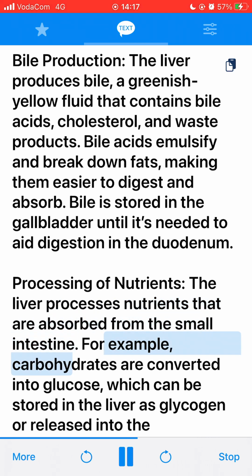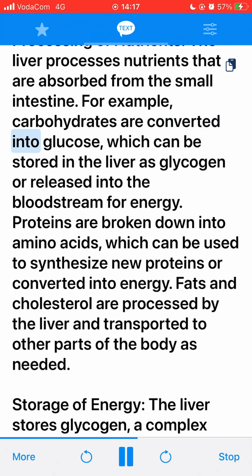For example, carbohydrates are converted into glucose, which can be stored in the liver as glycogen or released into the bloodstream for energy. Proteins are broken down into amino acids, which can be used to synthesize new proteins or converted into energy. Fats and cholesterol are processed by the liver and transported to other parts of the body as needed.